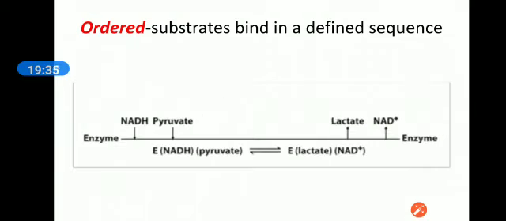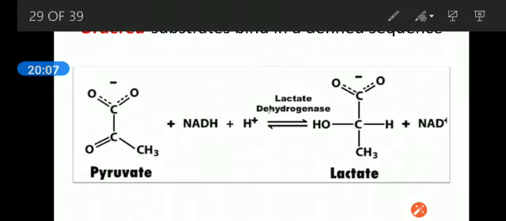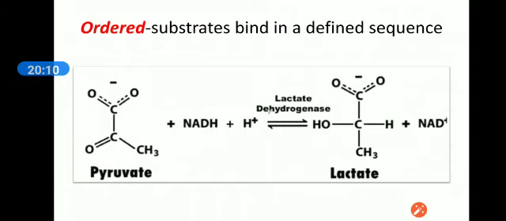Why is this an ordered sequential reaction? Because until this NADH interacts with the enzyme, it will not open its particular site for pyruvate. So first of all, NADH has to interact with the LDH, then this enzyme will interact with the pyruvate and convert it into lactate. Okay, that is the same description of the ordered sequential reaction.